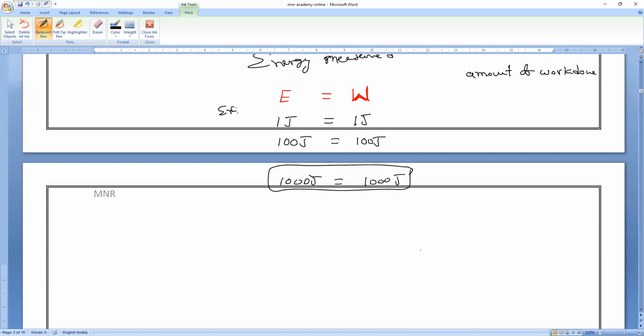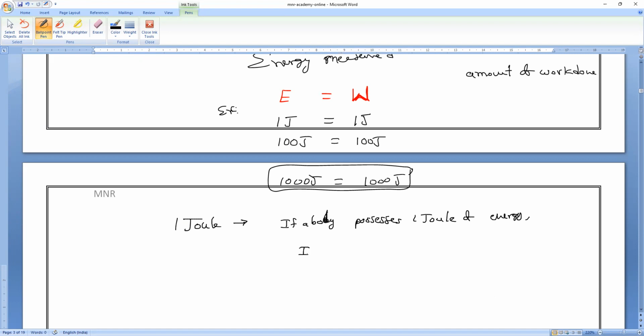So from this you can say, I will say 1 joule. If I say my body is having 1 joule of energy, it means 1 joule of energy is possessed by the body. Are you all able to understand? 1 joule of energy means it has the capacity of